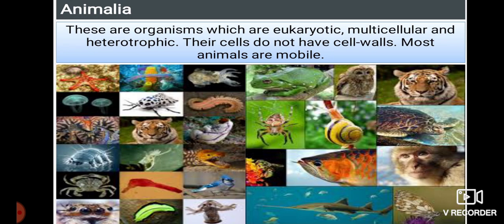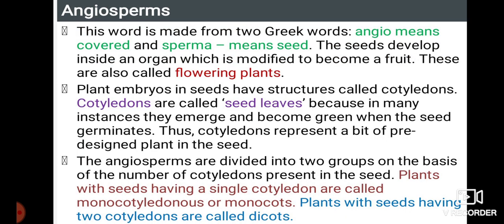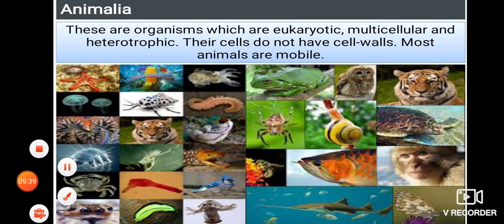Next we go to Animalia. So far, children, we have learnt the classification of plants. You have to remember them: Thallophyta, Bryophyta, Pteridophytes, Gymnosperms, and Angiosperms. Next we move on to Animalia.